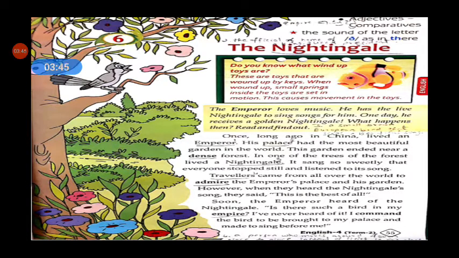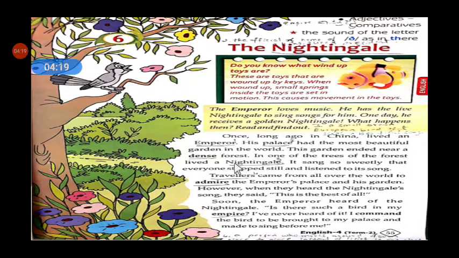That garden has many different kinds of trees, flowers, insects, and grass, plants, different types of shrubs, herbs. So it looks so beautiful for the travelers. Then this garden ended near a dense forest. The end of that garden is leading to the dense forest.